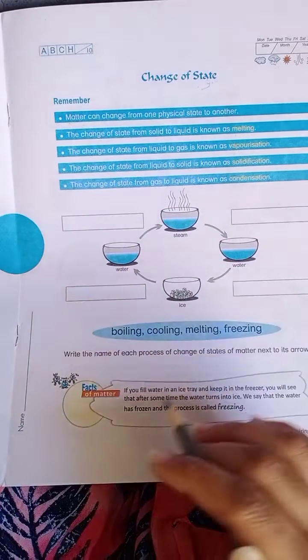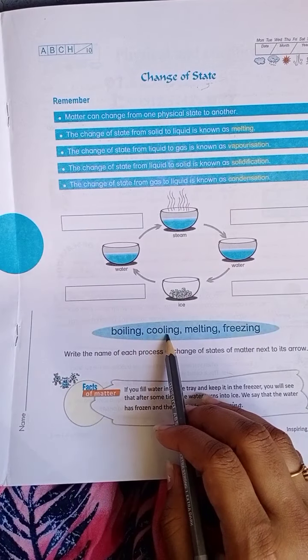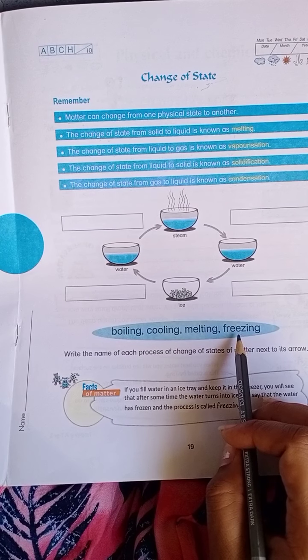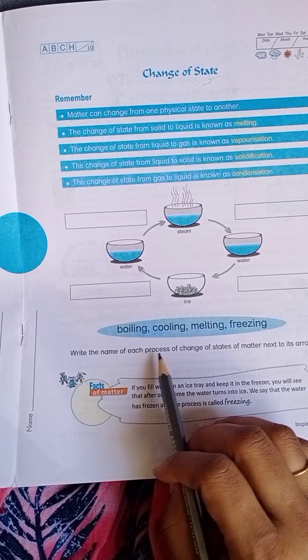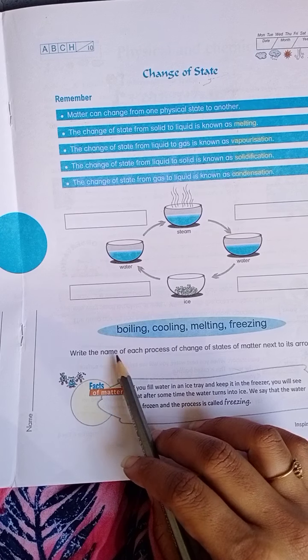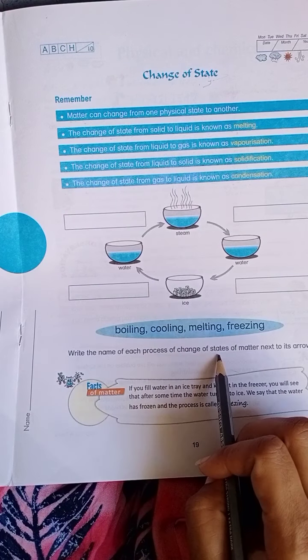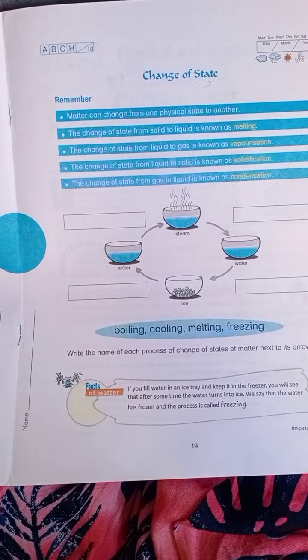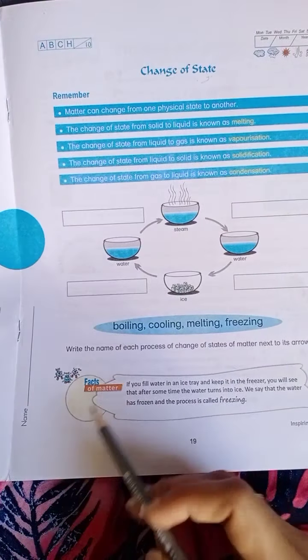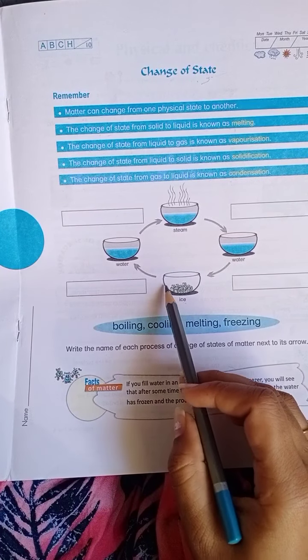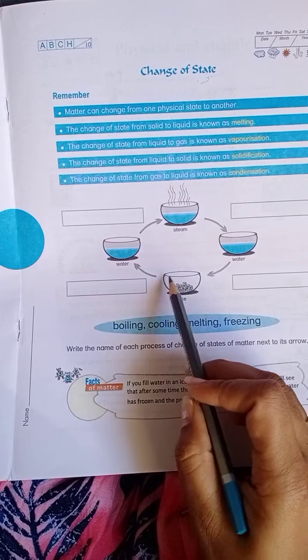Okay. Yes. Now we'll see here boiling, cooling, melting and freezing. Write the name of each process of changing the state of matter next to its arrows. Okay. Yes, we'll go through it now. What is this? Ice.